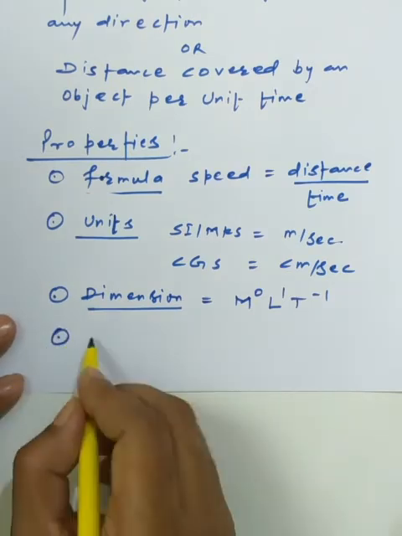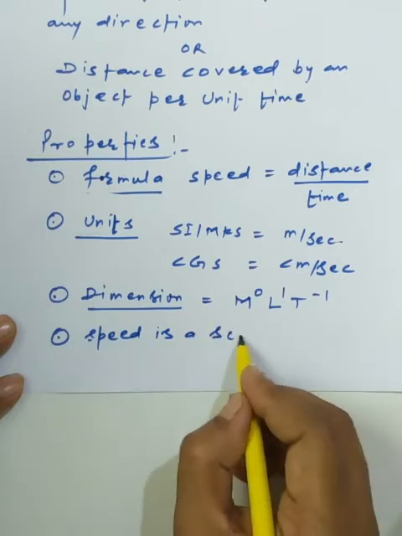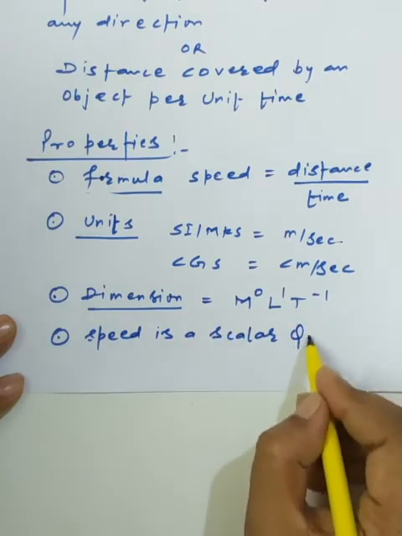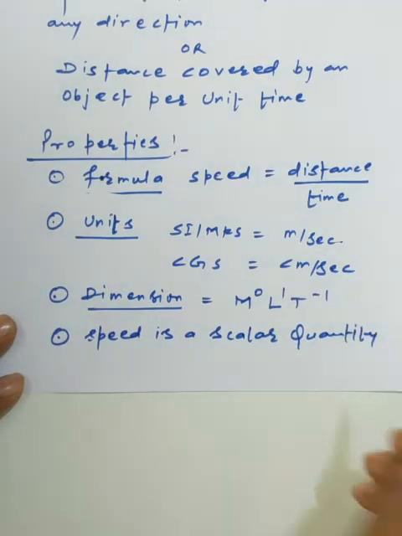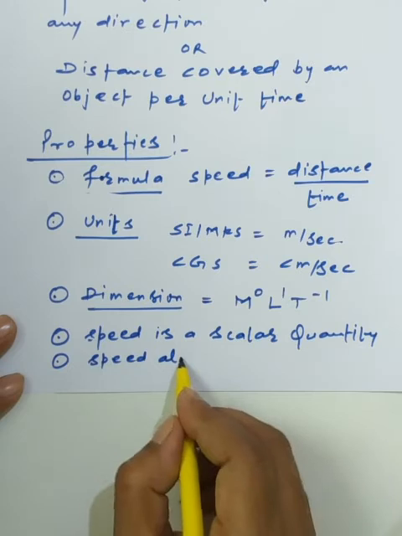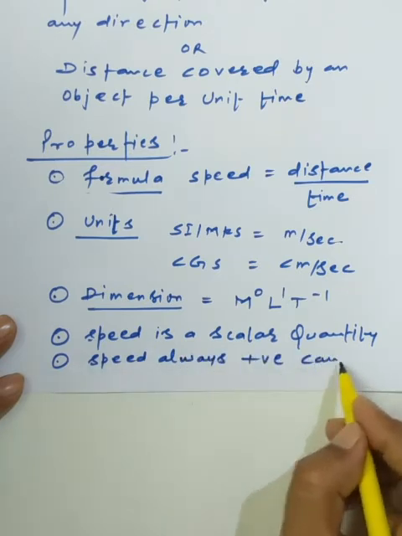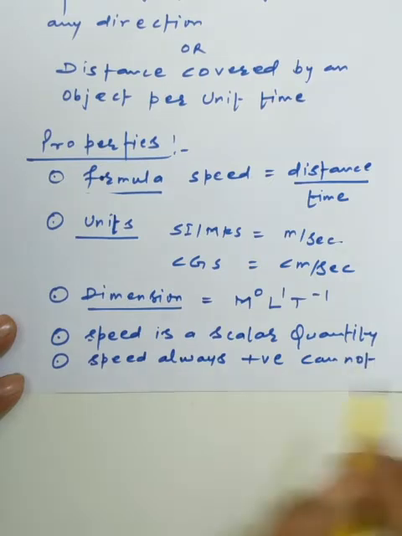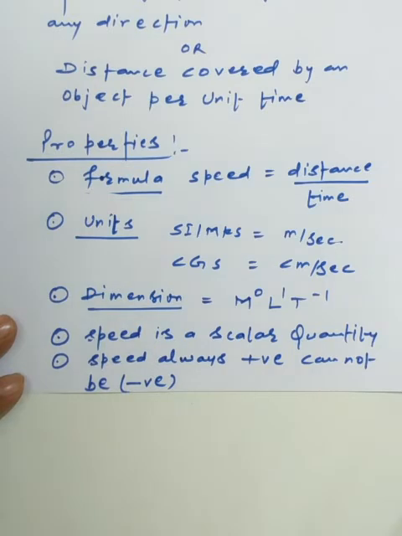Now, speed is a scalar quantity. Why are we saying scalar? Because it possesses only magnitude, and there is no concern of direction. Speed is always positive and cannot be negative, because we are always using the scalar assumption, so that's why we can say that.